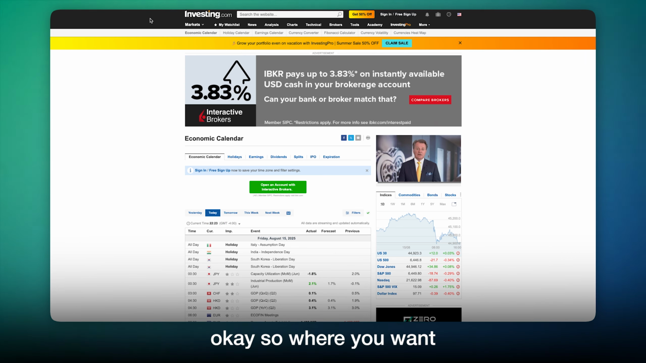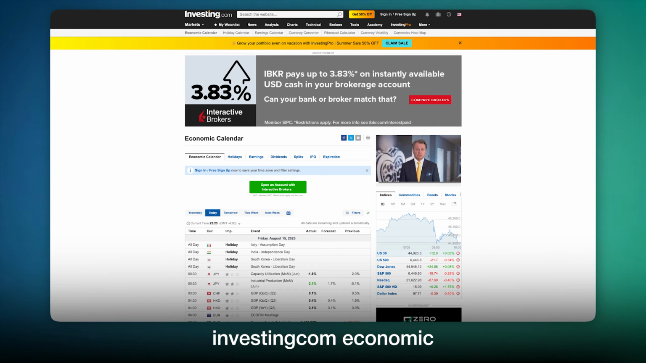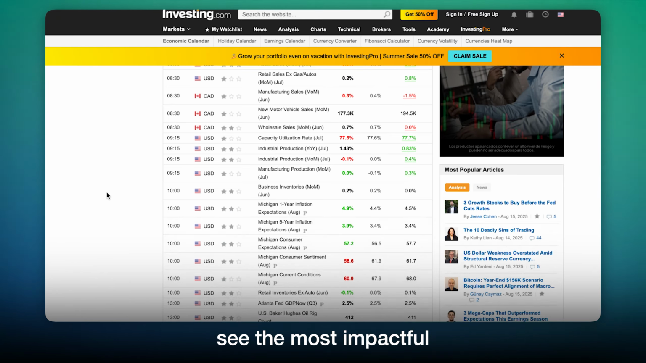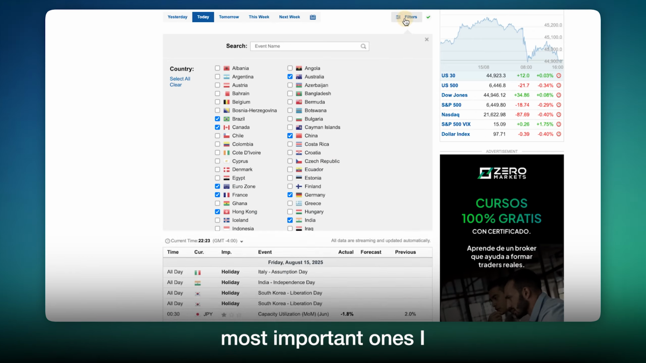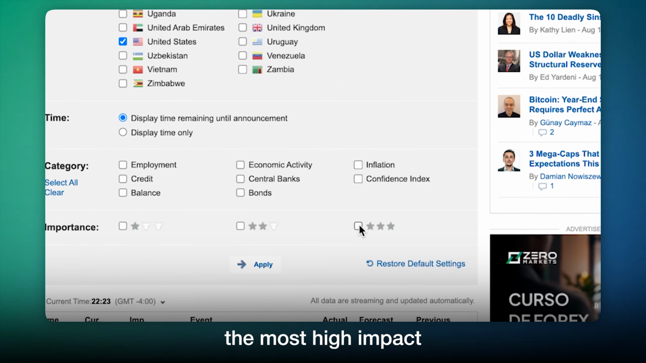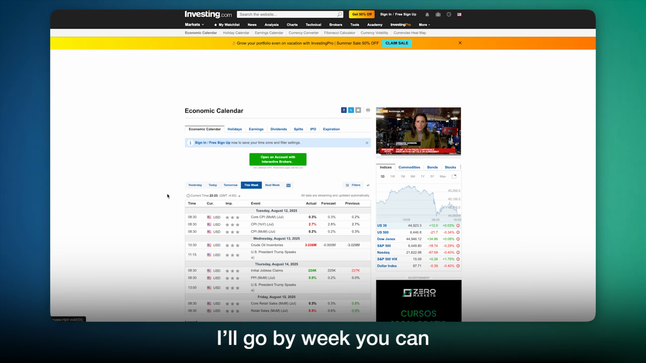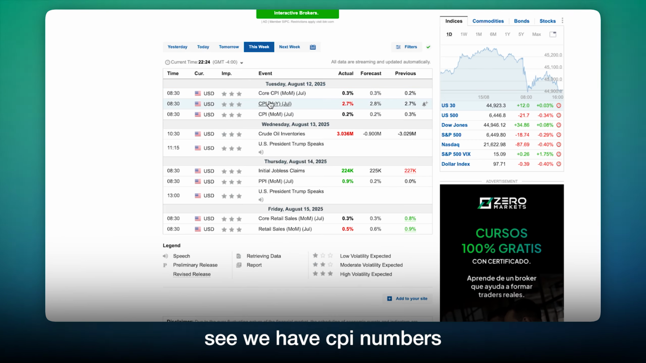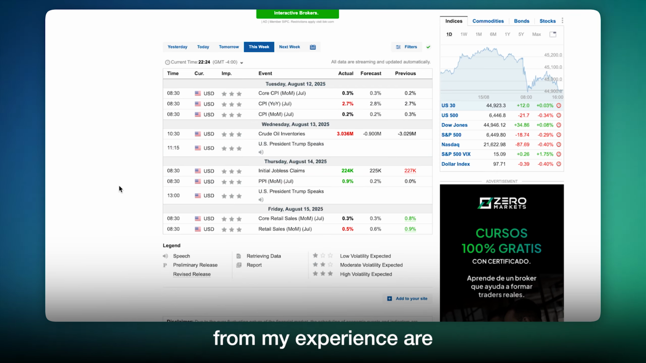Okay, so where you want to begin is investing.com. Search for investing.com economic calendar and you will see the most impactful events that are coming out based on country. The most important ones I would say are from the US, and you want to have the most high impact, high importance events. So I'm just going to filter it out like so, and then I'll go by week.